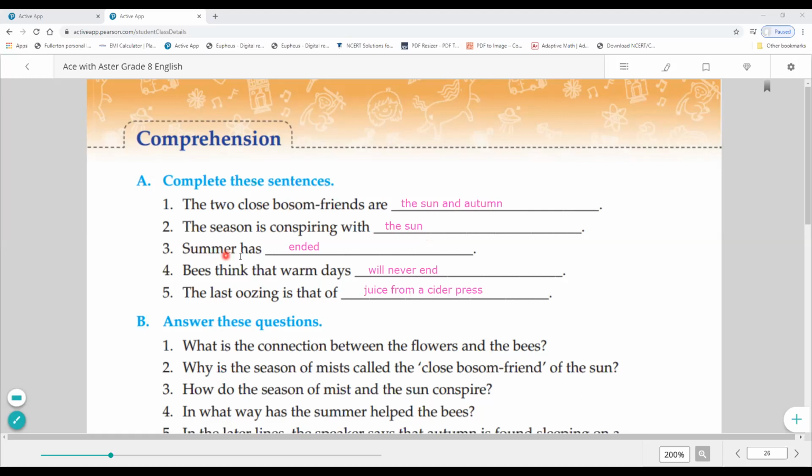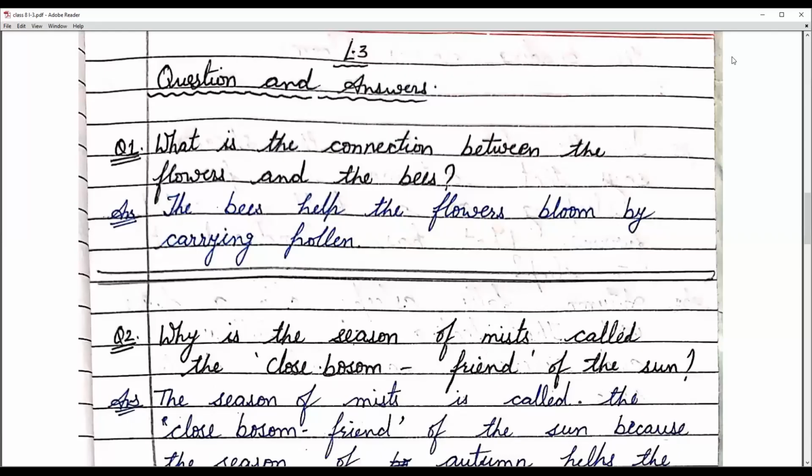Okay, summer has ended. Bees think that warm days will never end. In the poem we read about what bees think, that warm days will never end, means summer days will never end. The last oozing is that of juice from a cider press. Oozing means the concentrating or the sound. Okay, so the last oozing is that of juice from the cider press. So students, you need to learn it as complete these sentences.